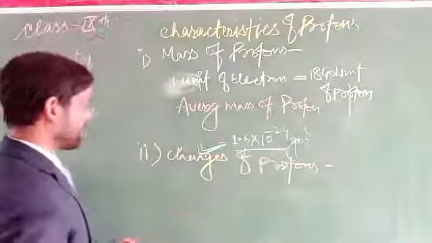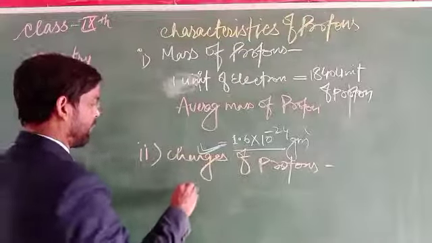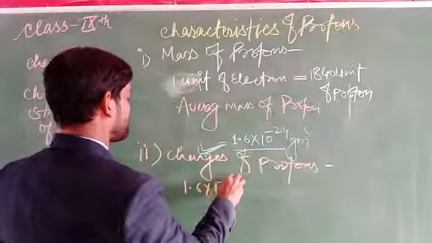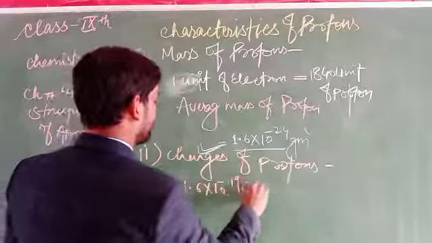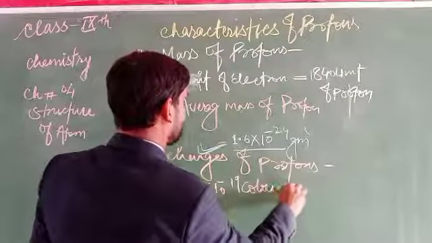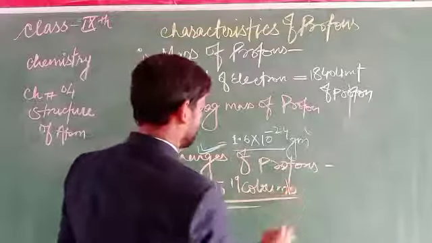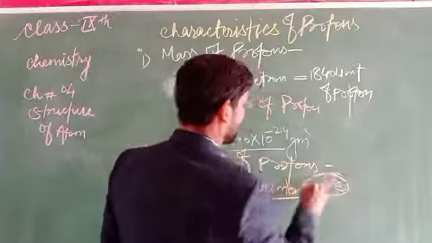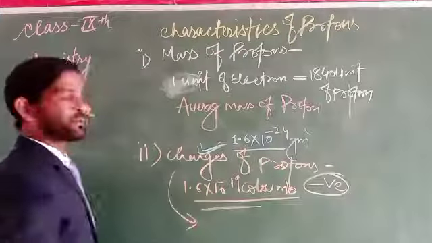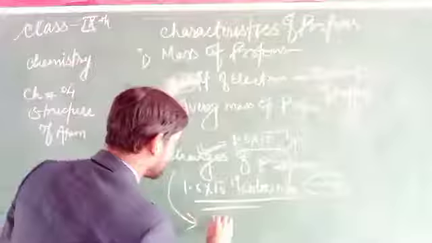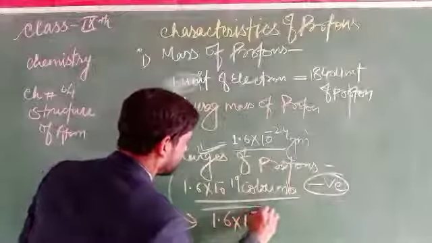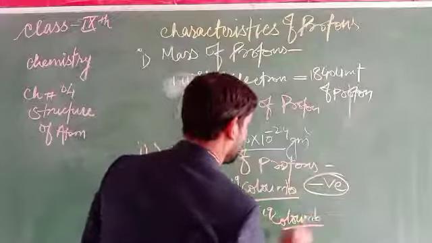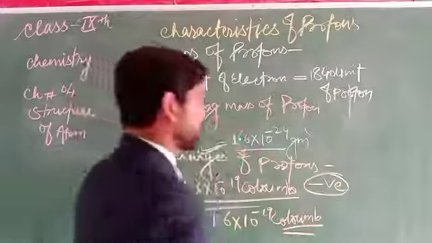It is about 1.6 into 10 to the power minus 19 coulomb. This is also the charge of the electron, but in the case of the electron it is negative, while in the case of a proton it is positive.